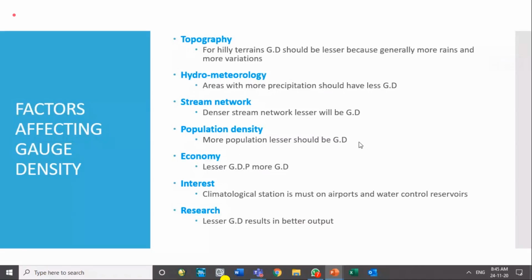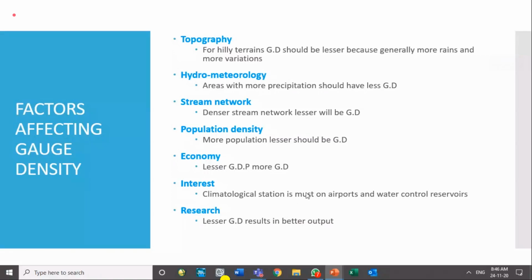If population is more, it means people who are affected by flood or drought will be more. People who are affected by the wet condition and the dry condition will be more. So you will try to give them better measurements. That's why the polar region has less rain gauge density, fewer gauges, because they have a very sparse population over there. So if population density is more, more gauges should be there.